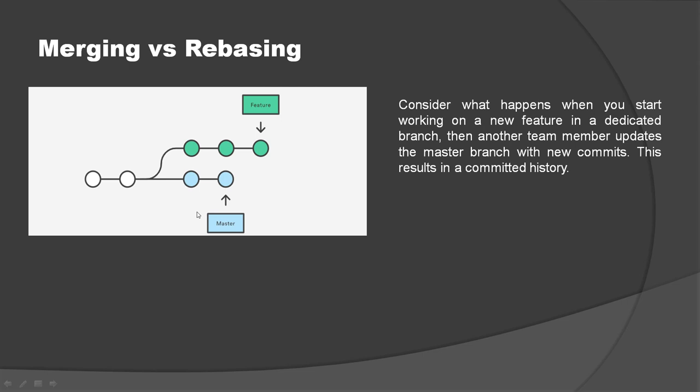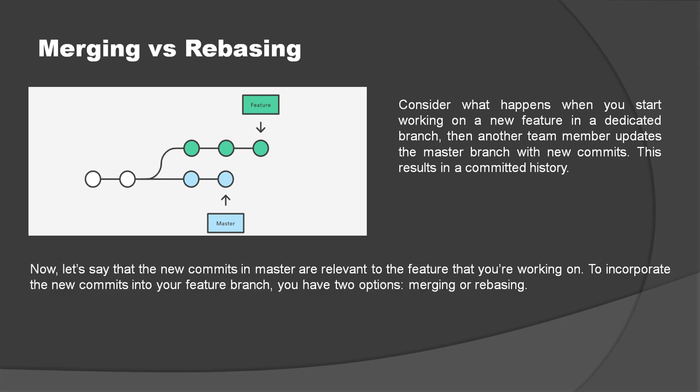So this is the note I have written. Consider what happens when you start working on a new feature in a dedicated branch, right? That's what we have created, the feature branch. Then a team member updates the master branch with new commits. This results in a forked history, right? Now let's say that the new commits in the master branch are relevant to the feature branch that you are working on. To incorporate the new commits into your feature branch, you have 2 options, either merging or rebasing, right? So we can solve this problem in 2 ways, either merging or rebasing.